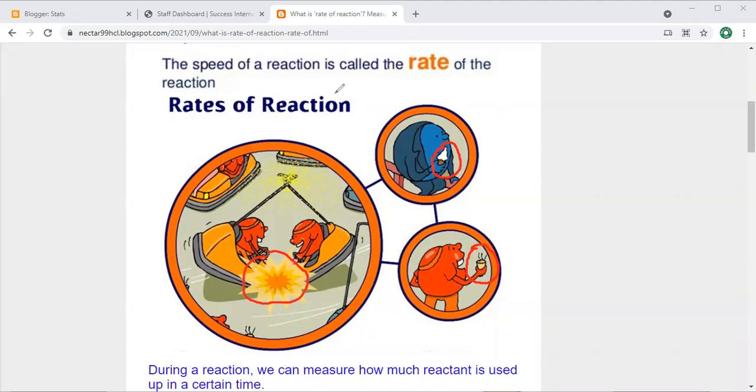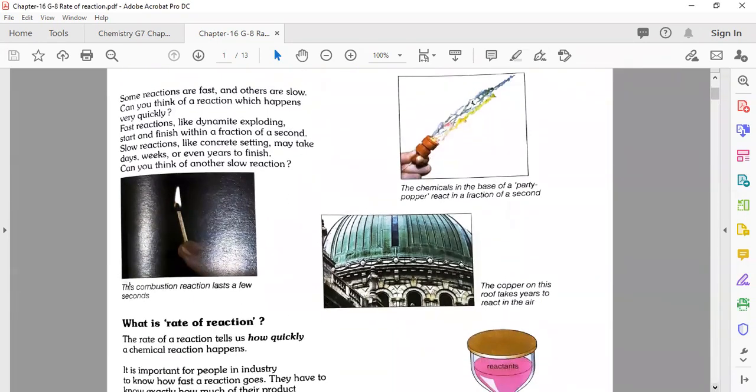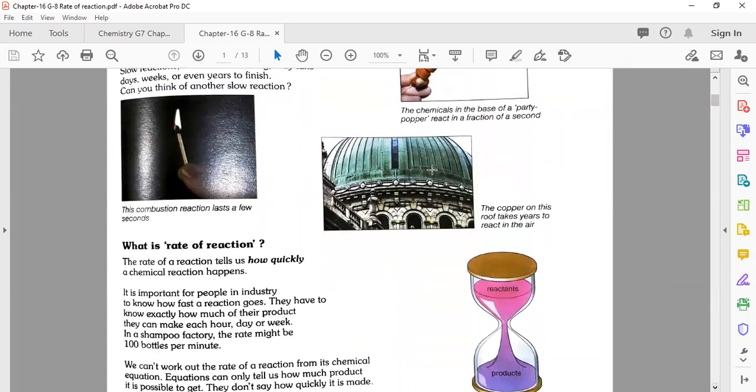Now after that, please come back to your textbook, page number 203. Till here we learned about many examples and about the reactions and their speed. Now on this page, our next thing that we are going to discuss is the rate of reaction, or what is a rate of reaction.